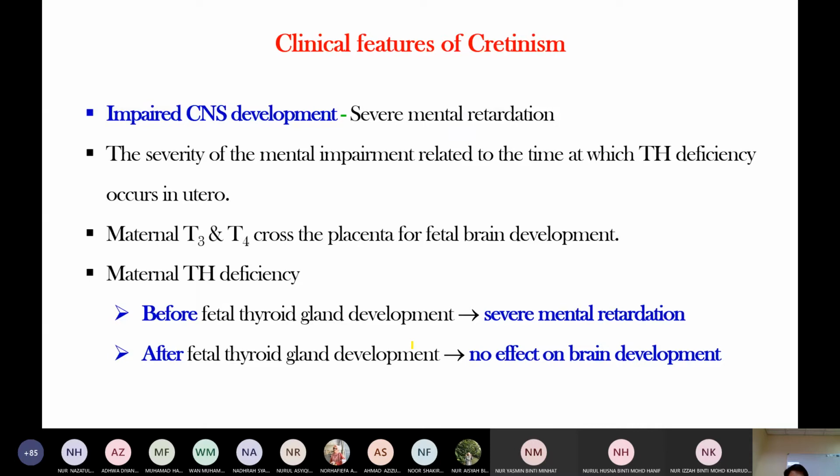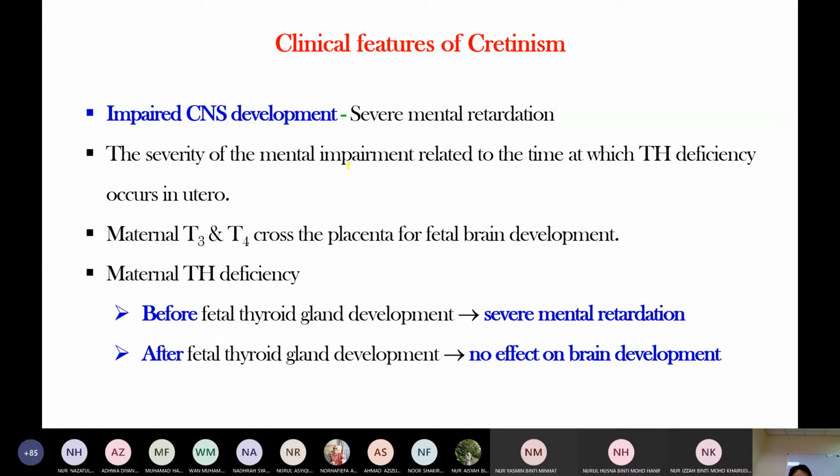Thyroid hormone deficiency before thyroid gland development presents with severe mental retardation. Cretinism involves the brain.